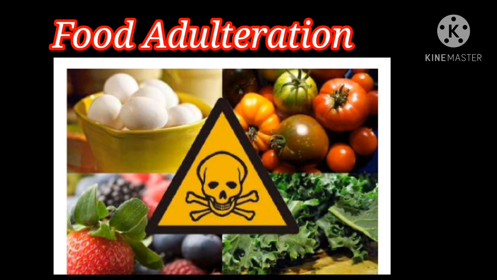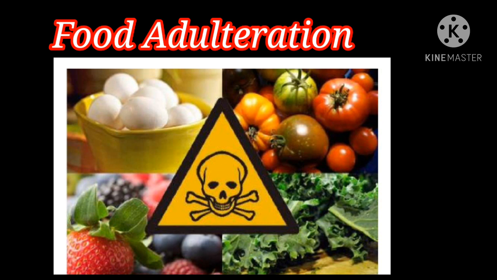Okay. Next one, food adulteration. Adulteration is defined as the addition or subtraction of any substance to or from the food so that the natural composition and the quality of the food substance is affected. What is adulteration? A removal of or addition of any substance to or from the food. Clear, children? For example, if we add water to the milk, what happens? The quality of milk is changed.